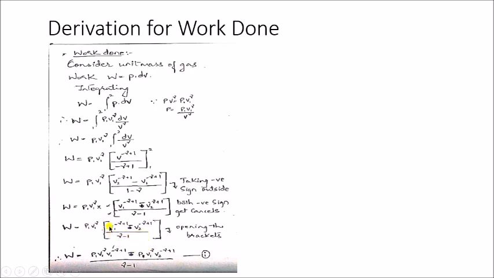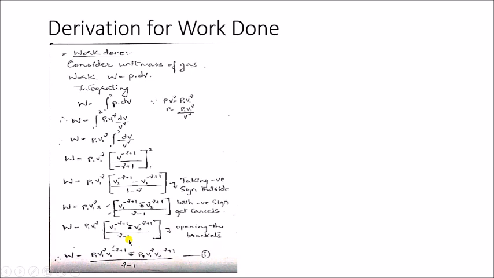Now I'll open this bracket and multiply this quantity with V1 as well as V2. So it will be P1 V1^γ into V1^(-γ+1), minus, in the same way, P1 V1^γ into V2^(-γ+1), divided by (γ-1).